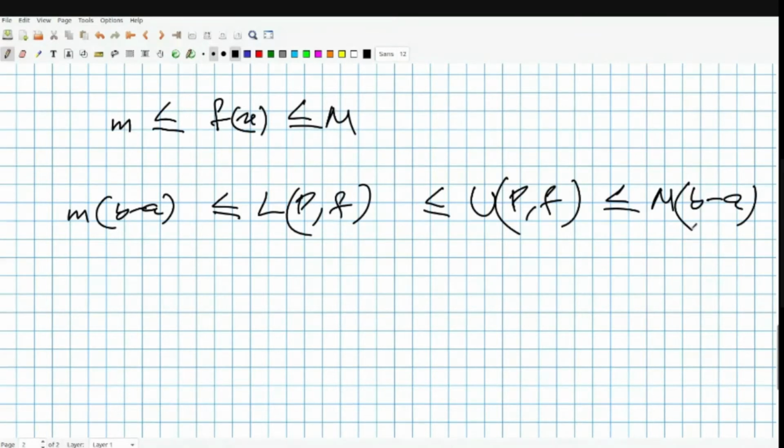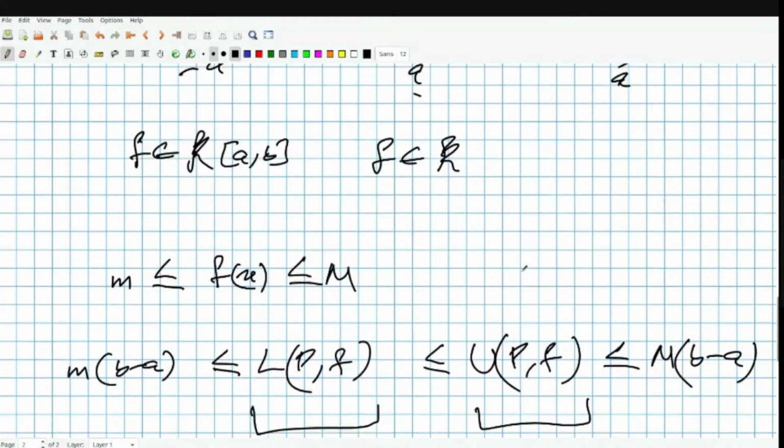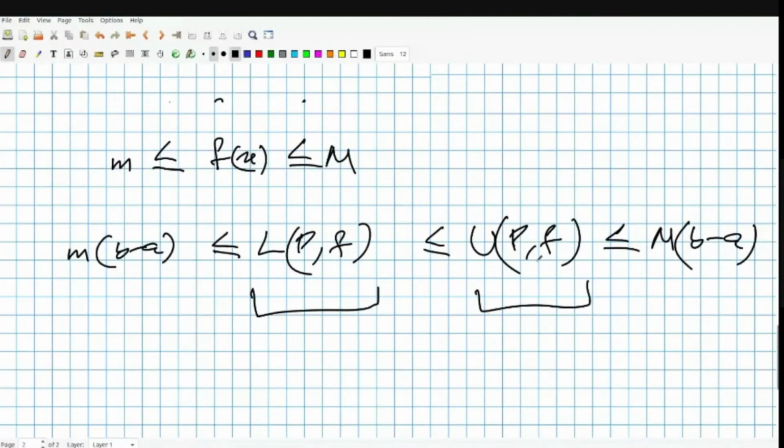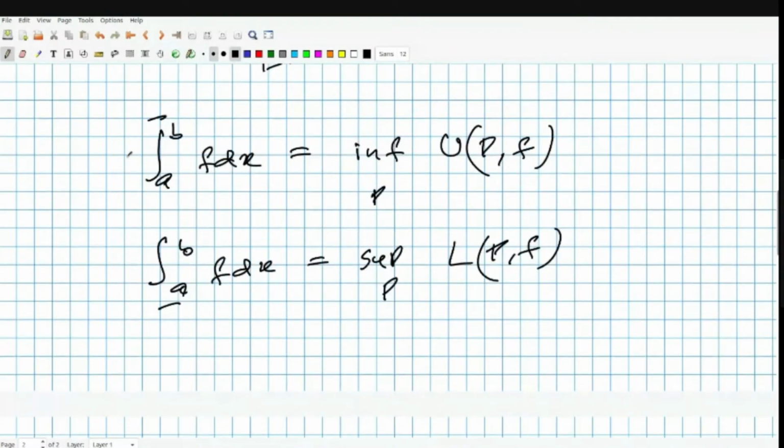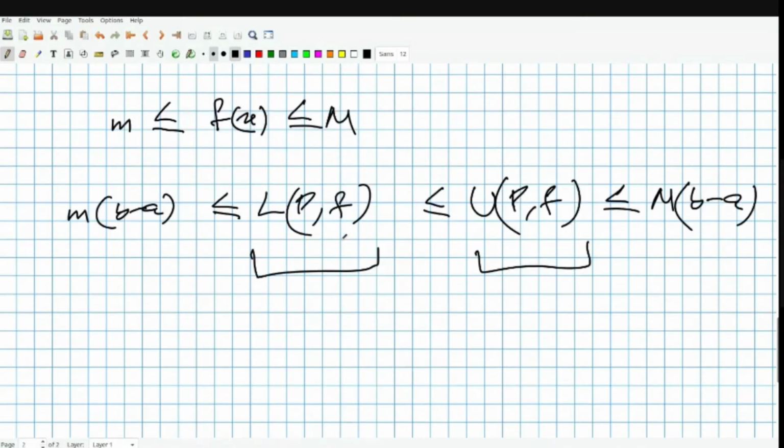Essentially this shows that the sets of L(P, f) and U(P, f) are bounded. This is the reason to define these two numbers. I'm not just randomly taking the infimum of a set of real numbers, where we don't know if it is bounded or not. This notation may not make sense in general, but in this particular case it makes sense because of this inequality. So it's just a justification for that.